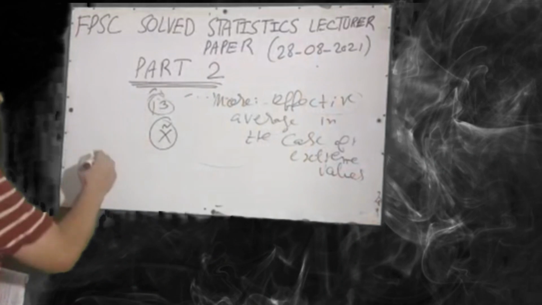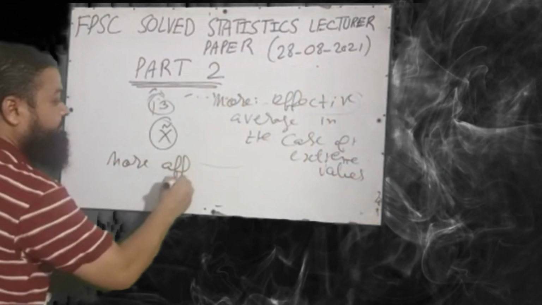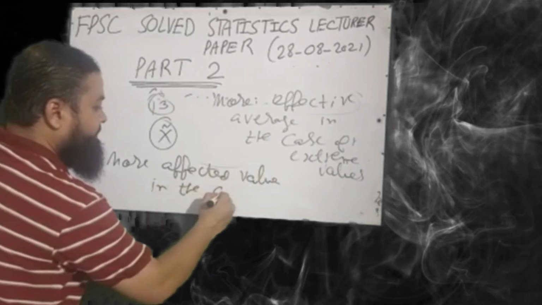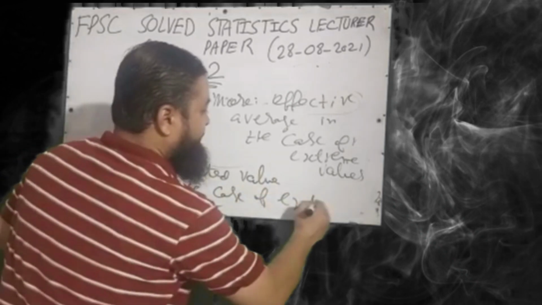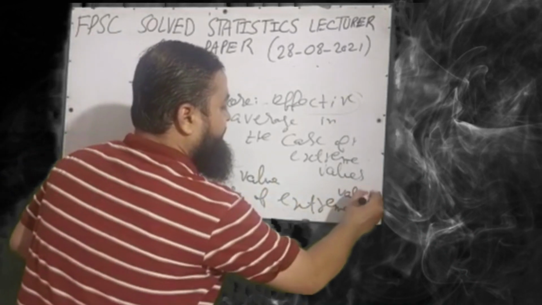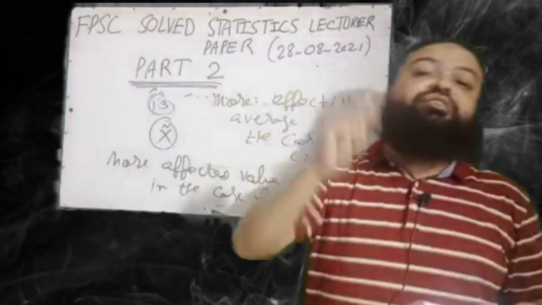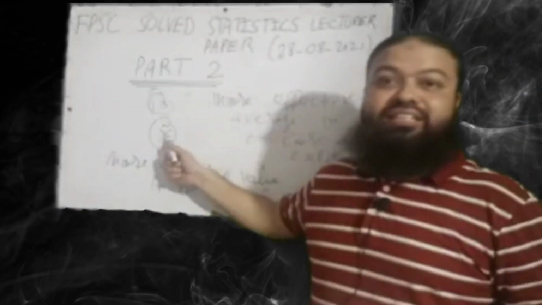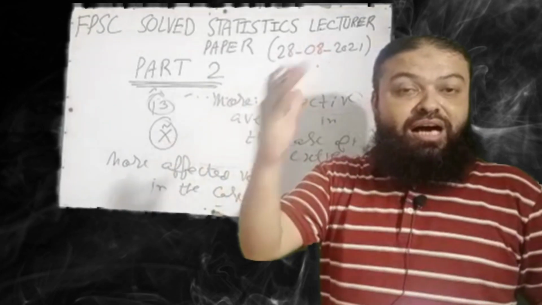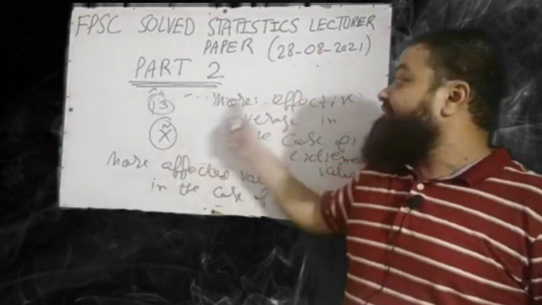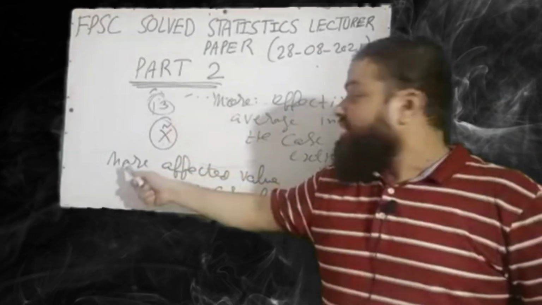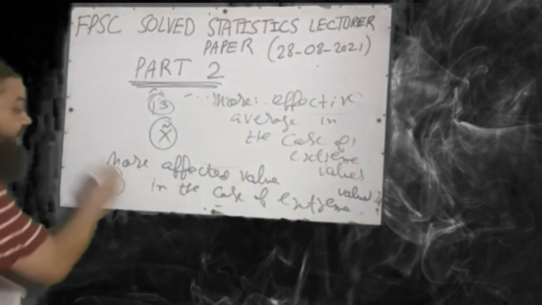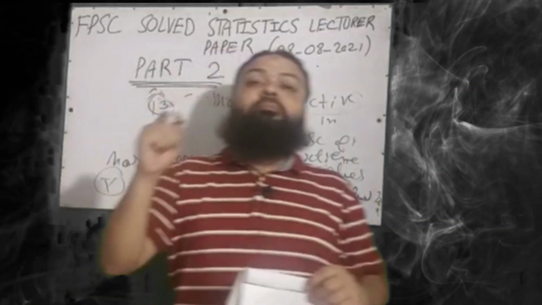But if the question is: more affected value in the case of extreme values. Boys and girls, a very important point I want to discuss with you. If the question is more effective value, it means median is the correct answer. If you have extreme values, outliers in your data, then median is the most suitable. Effective means suitable value. But now the question is more affected value in the case of outliers. That is mean. Mean is highly affected by the extreme values. Please keep in mind.